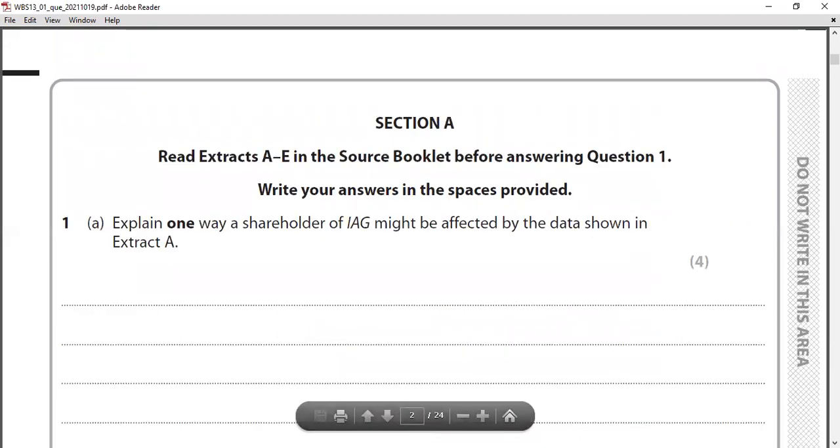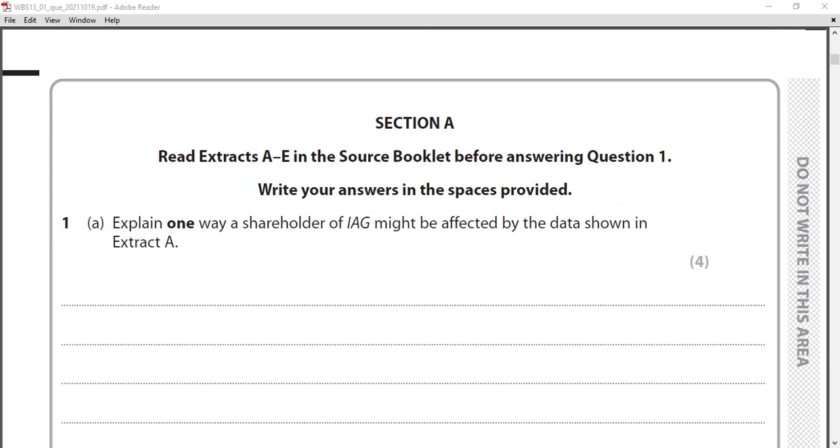Question number 1. Explain one way a shareholder of IAG might be affected by the data shown in Extract A. Right. When you're writing an answer for this kind of explain question, you have to write 2 application points. You already know application points means you have to write from the case study, right? They're asking about the situation where a stakeholder is affected, the shareholders. You can see Extract A giving the return on capital employed, the return on the company from different years from 1998. When you're writing this kind of answer, you have to mainly think about the application. At least 2 application points you should include.